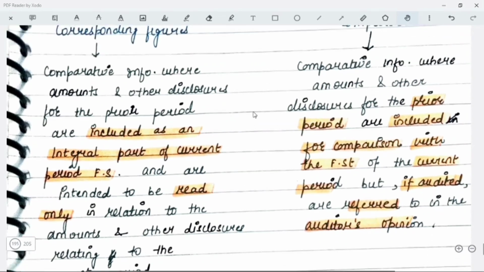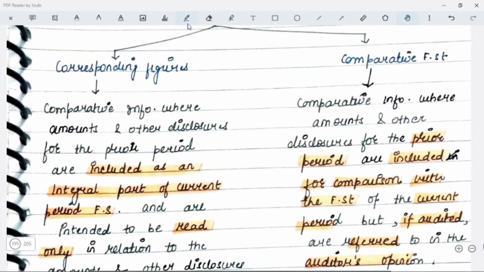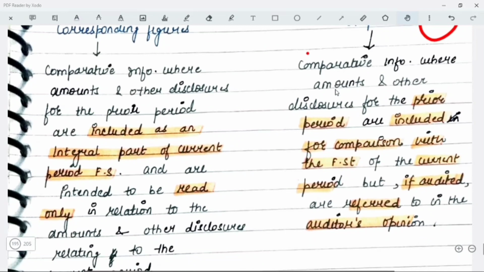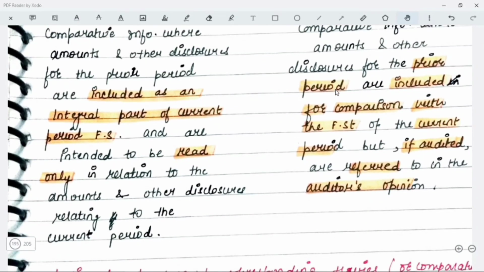But when I say comparative financial statements, so comparative information where the amounts and other disclosures for the prior period are included for comparison with the financial statements of the current period, but if audited are referred to in the auditor's opinion. So here the prior period can be more than one period as well, and here if they are audited तो आपकी auditor's opinion में भी उसके बारे में mentioned होगा.